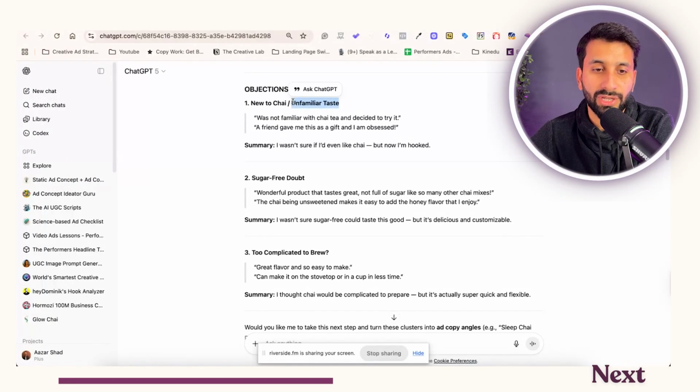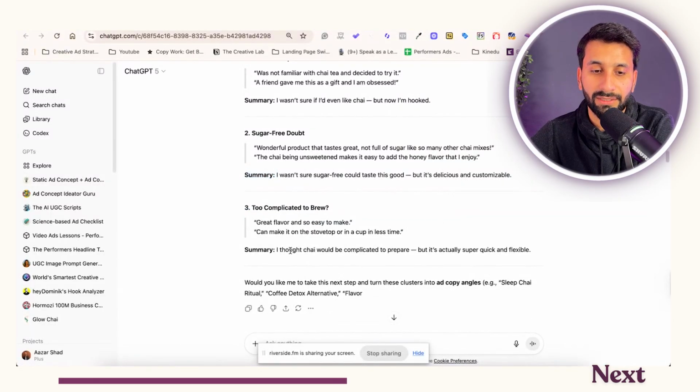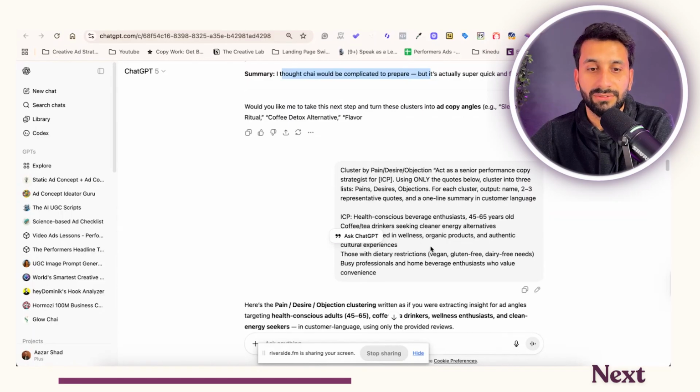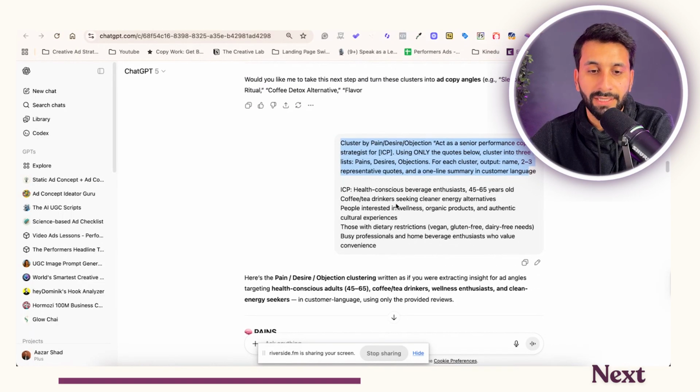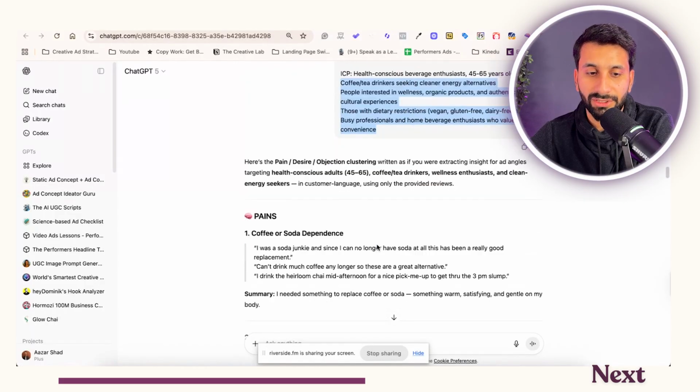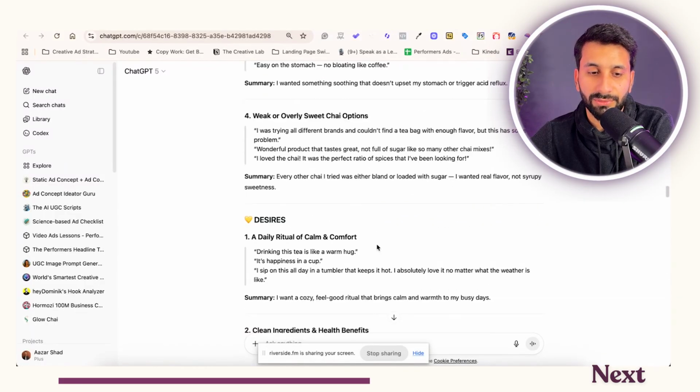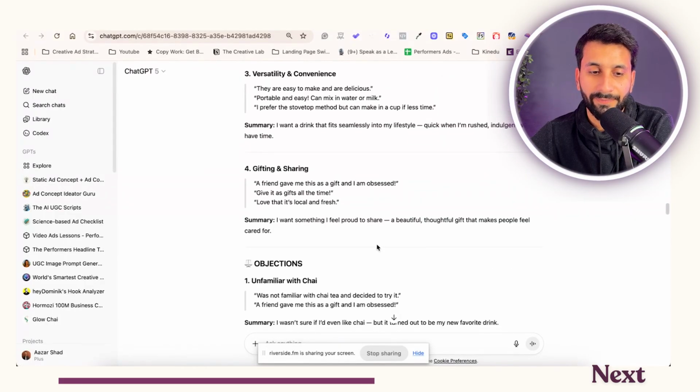Then we have turned them into objections. So we have new to chai and familiar chai, sugar free. So we can actually get into objection handling. It's amazing, too complicated to brew, we have a really good, easy way to do it. And then I gave this another one. And I gave them who my SAP is from my research doc. And then they turned into multiple different concepts as well.